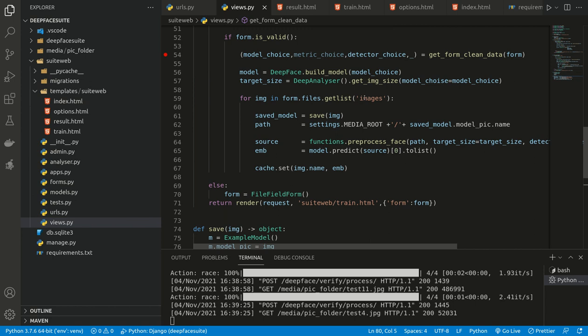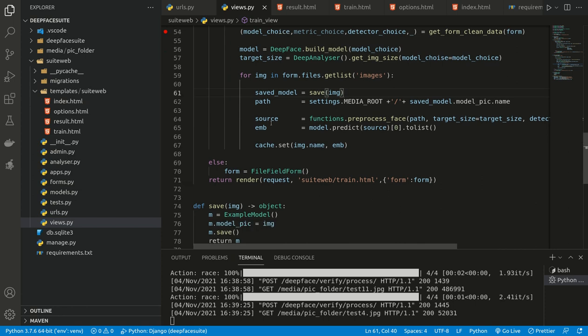After that, we are getting the images, going through each image and saving it into a folder. Here we are pre-processing the image, and after the pre-processing we are creating the embedding of this particular image.